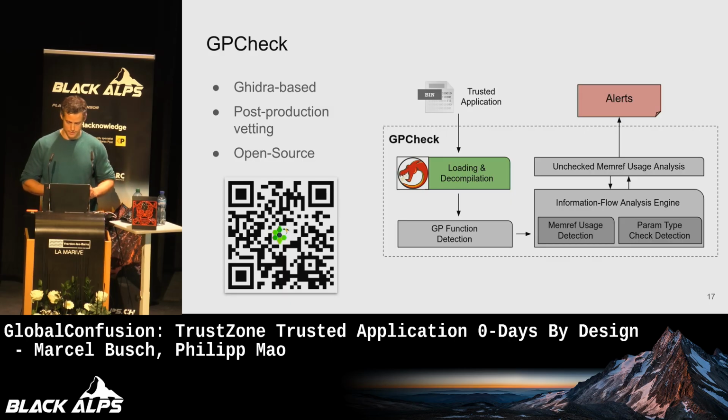First, the summary of this checker. It's Ghidra based. You can use it on production trusted applications, so binaries, and it's open source. Feel free to go through our Python code that implements this analysis. And there's this overview of roughly how the logical components look.